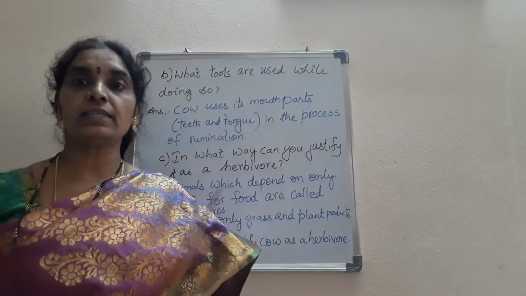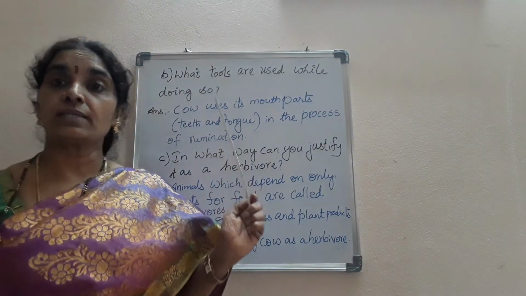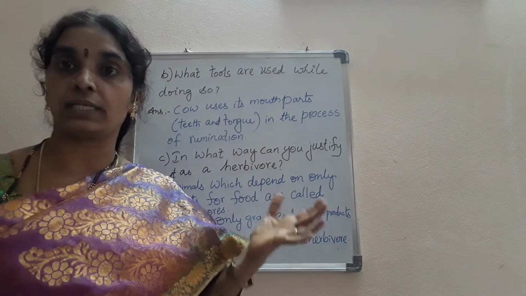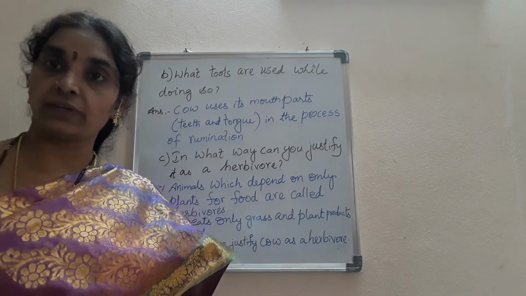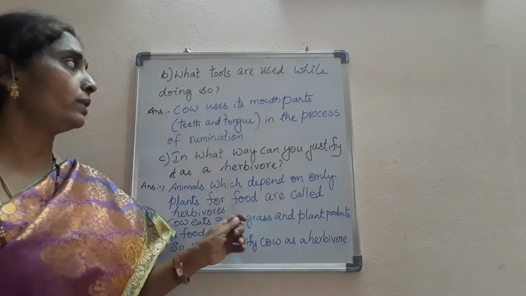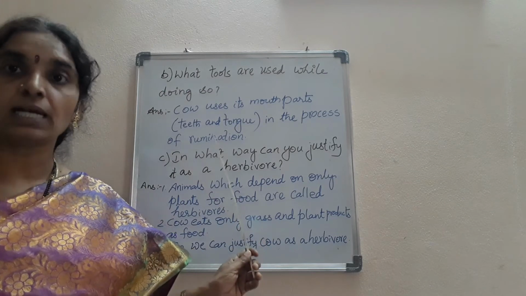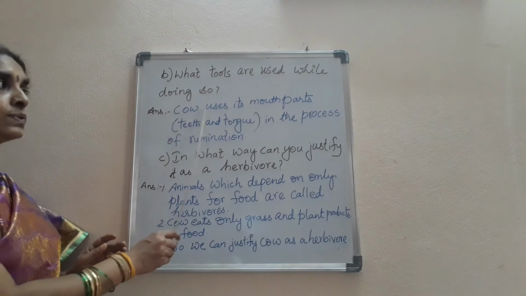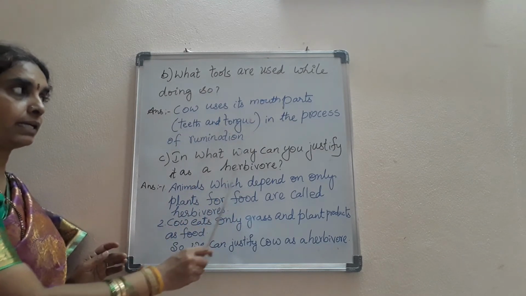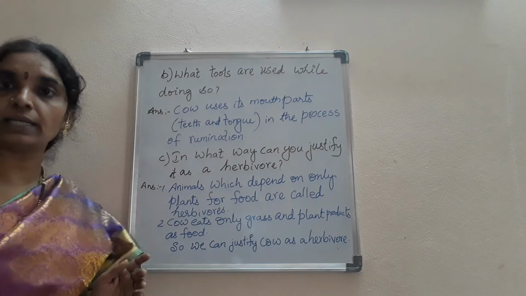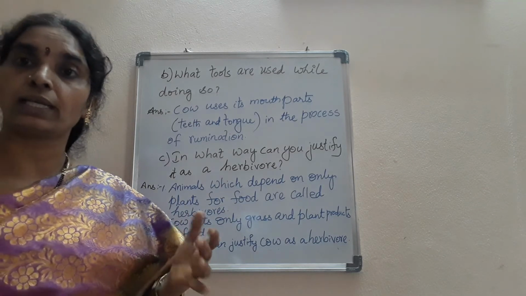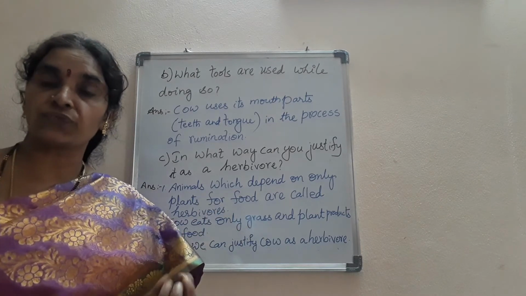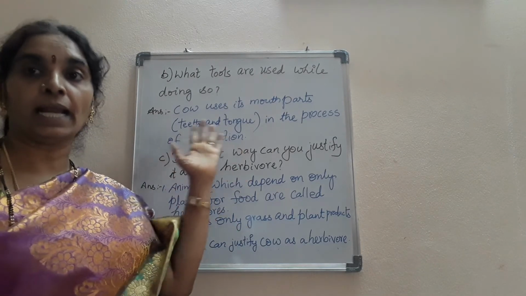Now see, children, in this same second question, you have two other questions also. What are the tools that the cow uses in taking its food? I already told you about the cow. It uses its mouth parts like teeth and tongue for taking its food in the process of rumination. That is, in the process of taking in food. The process of taking in food by the cow is called the rumination process, and the body parts it uses for taking in food are teeth and tongue.